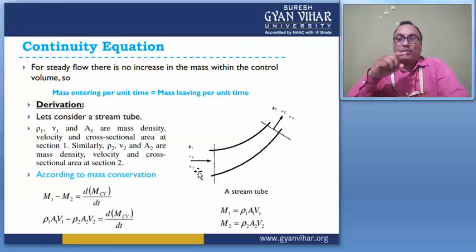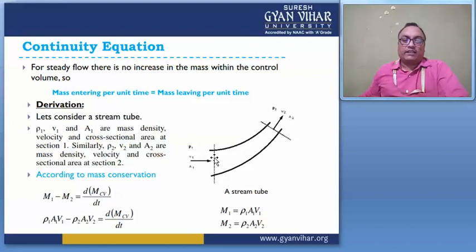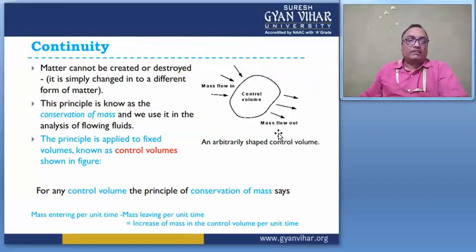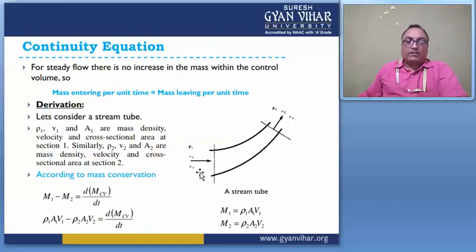Here rho represents the density of the fluid. A is the area of the cross section. Suppose this is the longitudinal section of this pipe, and this is the cross section of the pipe. Here I am always taking only the cross sectional area of this pipe, right? So A is the cross sectional area and V1 is the entering velocity and V2 is the leaving velocity of this fluid, right?